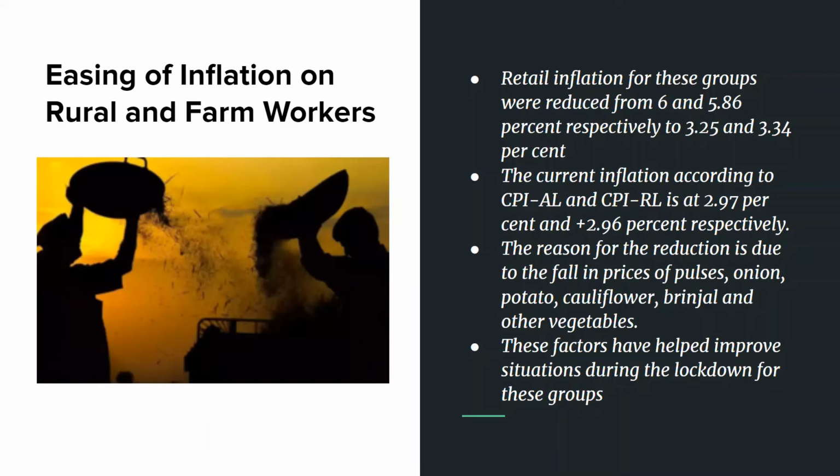And due to this fall in prices, the inflation was also reduced by around 3% as we saw before. Now these factors have further helped the rural and farm workers' situation, as their purchasing power has improved, and this has proved a good decision by the government to reduce such hardships on the lower classes of society.